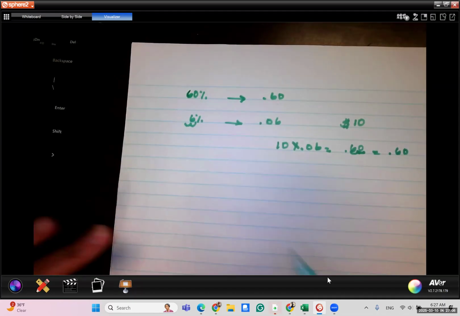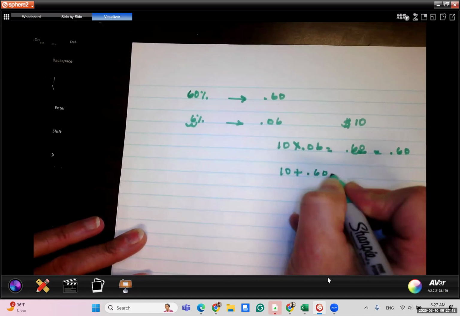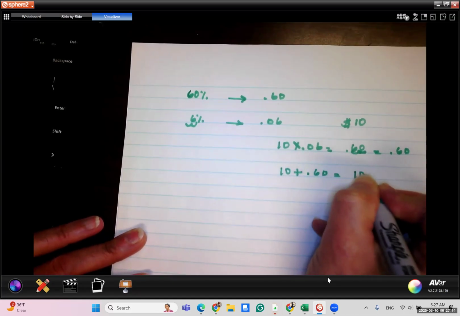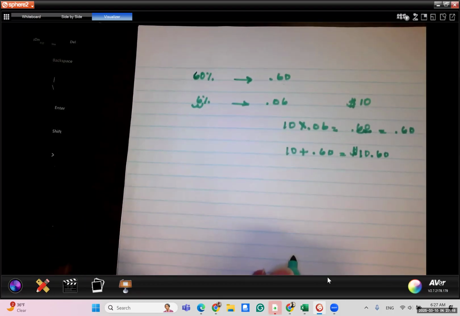Now, the total I would pay at the register would be 10 plus 0.60. That's my tax, right? And that would give me $10.60. That would be my total. Tips work the exact same way.